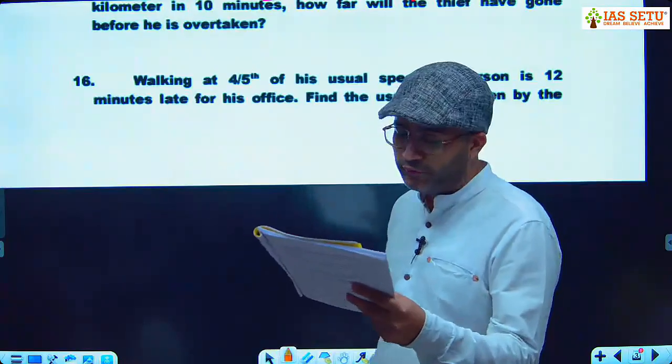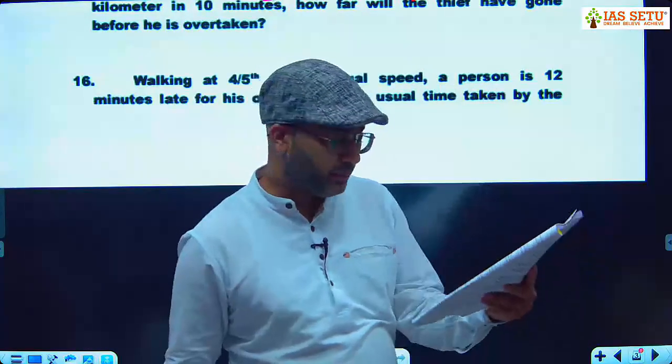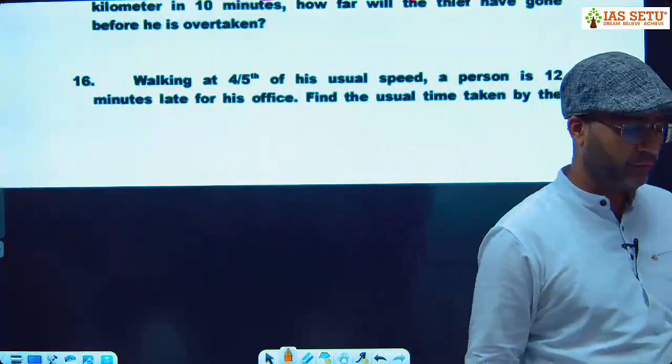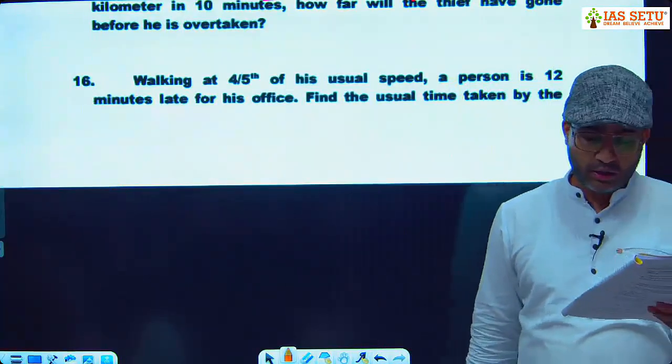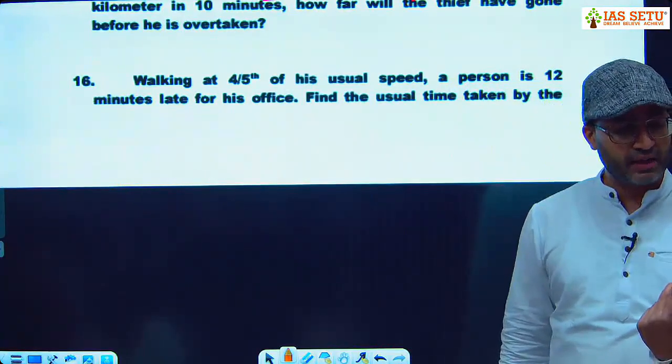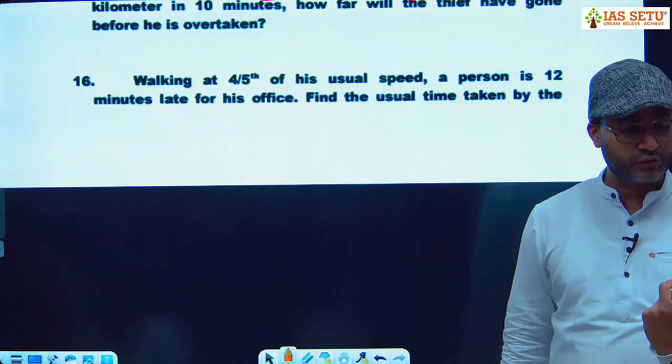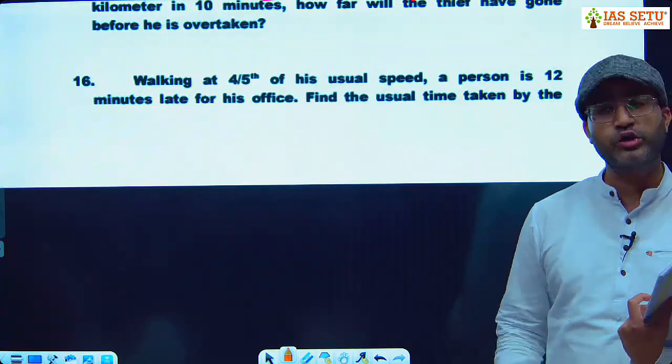Walking at 4/5 of his usual speed, a person is 12 minutes late for his office. Find the usual time taken by the person to cover the distance to his office if he moves at his original speed.